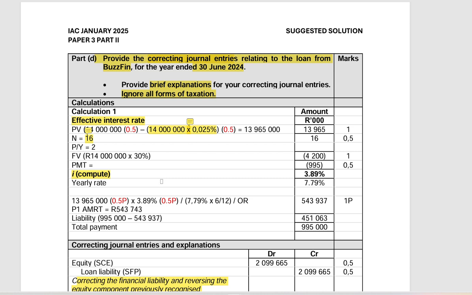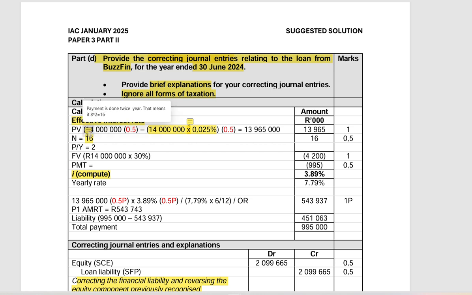So if we move and look at what we have here, they started with the calculation of the effective interest rate, and I have provided the reason. It is because the rate that we are provided is the market rate. So we therefore have to calculate the effective interest rate. Now, how did they get the present value? They took 14 million, then they have to reduce the present value by the initiation fee or the transaction fee, which is 0.25%. Now they got the PMT to be 13,965 million, which is similar to what we have in the scenario.